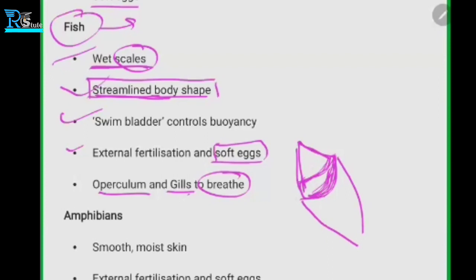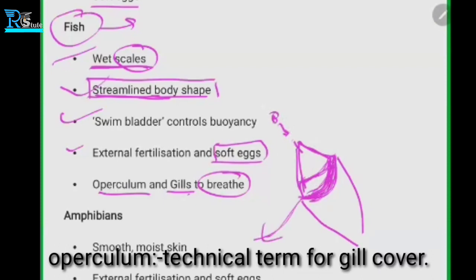Are you able to imagine what I'm saying? So this is the mouth, and here are the gills. This is the two-part system. Here they have the operculum, because here they absorb the water. And from the water they take the oxygen inside, and the remaining water they just expel.